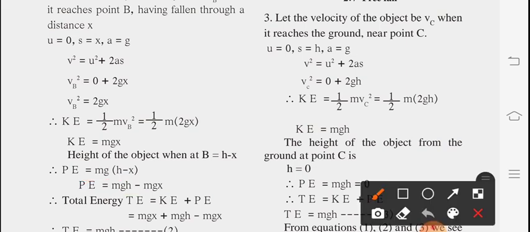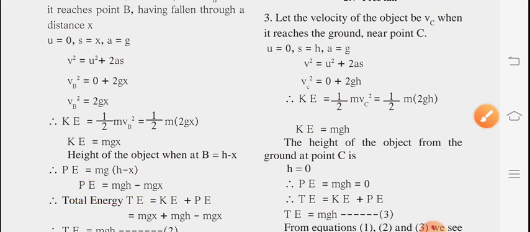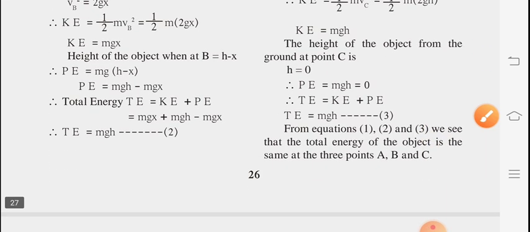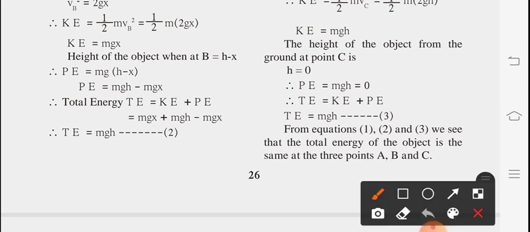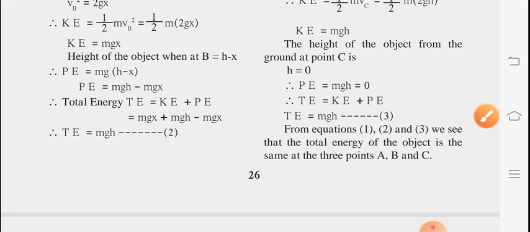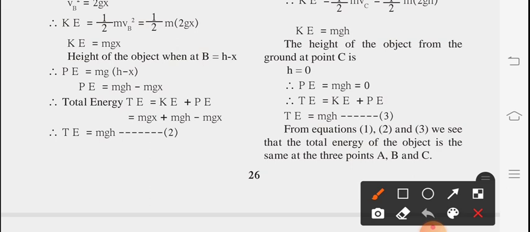This is potential energy. Now the formula for total energy is potential energy plus kinetic energy. So what are we getting? Kinetic energy is mgx, and potential energy is mgh minus mgx, which we are substituting over here. Now plus mgx and minus mgx get cancelled. So what is the remaining part? mgh. So hence total energy is mgh. This total energy is at point B.